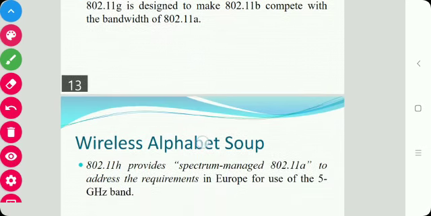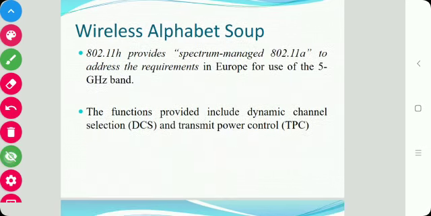Next is H. 802.11h provides spectrum managed 802.11a to address the requirements in Europe for use of the 5 gigahertz band. The functions provided include dynamic channel selection, that is DCS, and transmit power control, that is TPC.